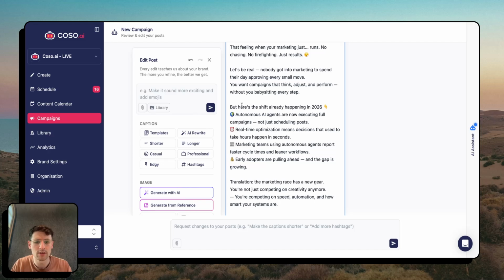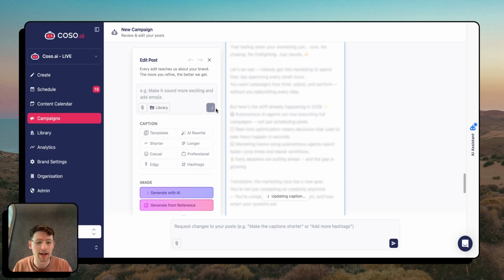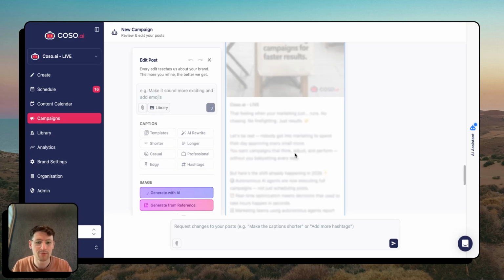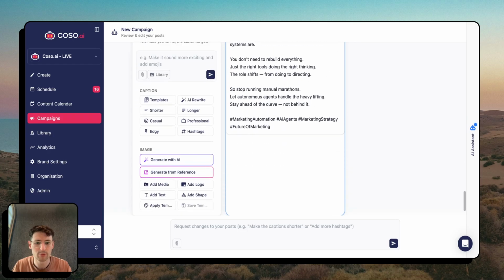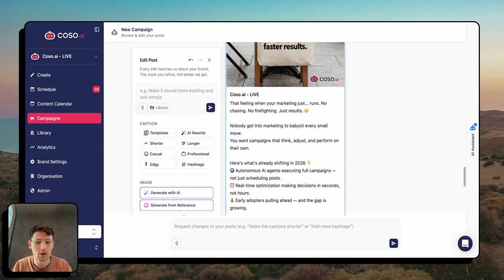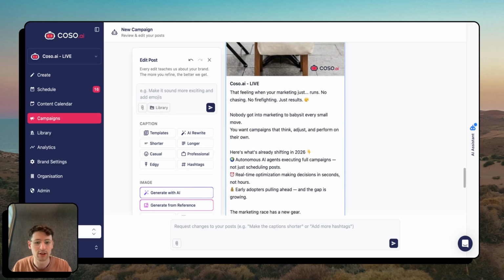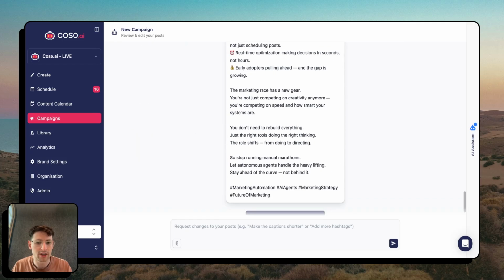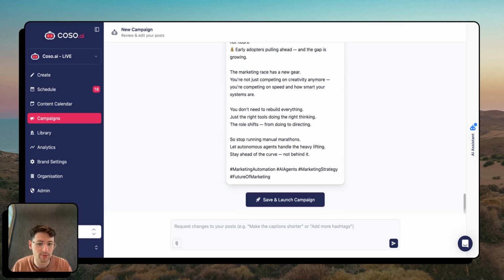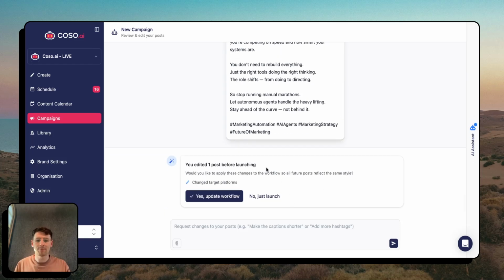So I'm just going to click on it to edit it, and I'm going to say make it shorter, make it 50% shorter. And then that'll run, and it'll rewrite the caption according to my instructions. Perfect. Amazing. Now that's a solid post. I'm happy with that. I can edit some more if I want, but I'm happy with that as the first post. So I'll save and launch the campaign.